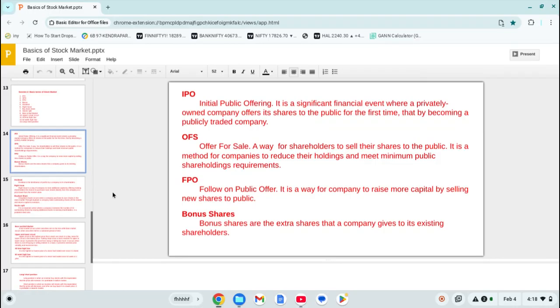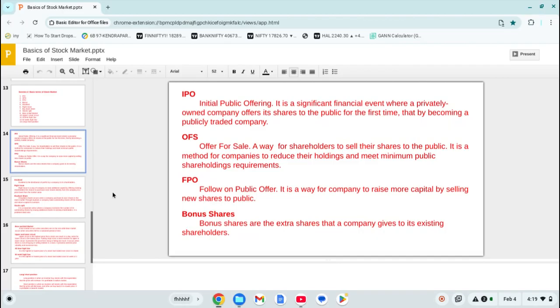When the company offers some shares to the public, that share will reduce from all three shareholders. So 60% will reduce to 58%, 20% will be reduced to 18%, another 20% will be reduced to 18%. Now 6% will go to the public.